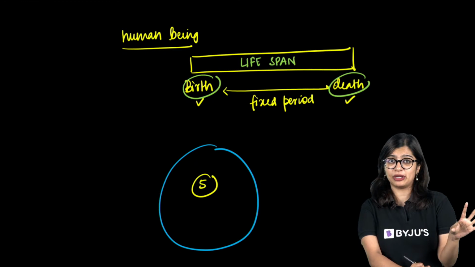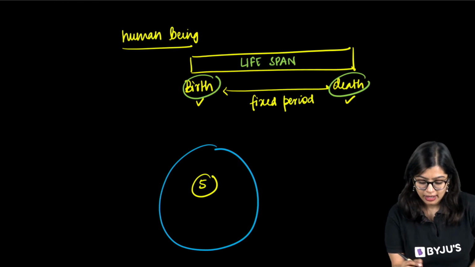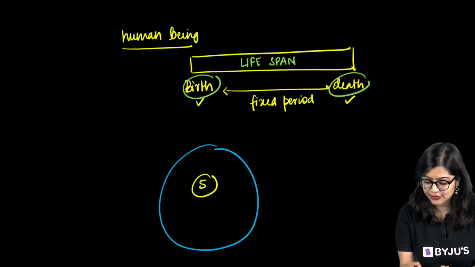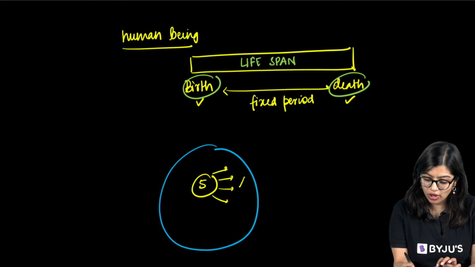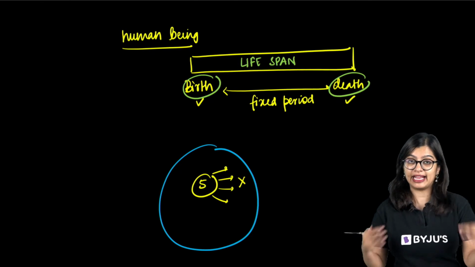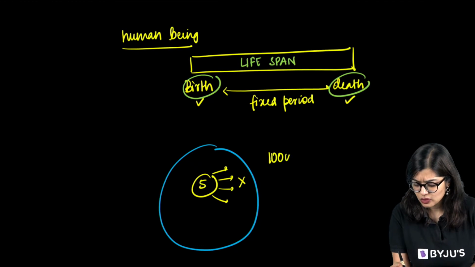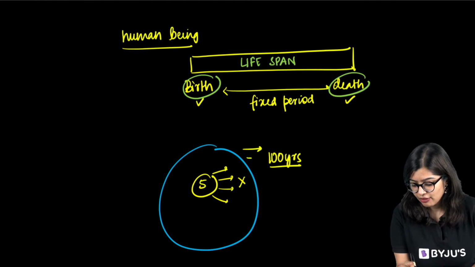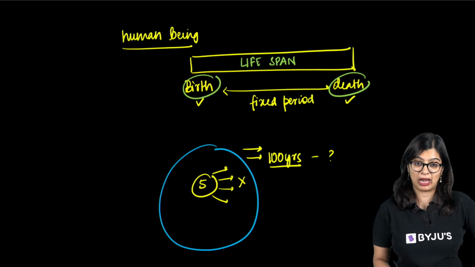There were only 5 human beings, no other organism, just 5 humans. Now imagine that these 5 humans continue to live their life, but all of them did not reproduce. They did not make young ones. Then, let's say after hundreds of years, fast forward hundreds of years later, will I find human beings on this planet?